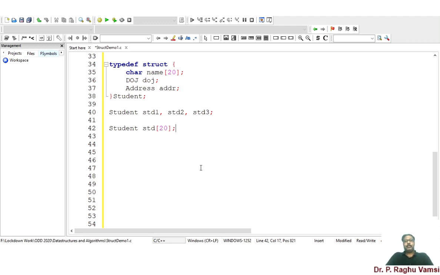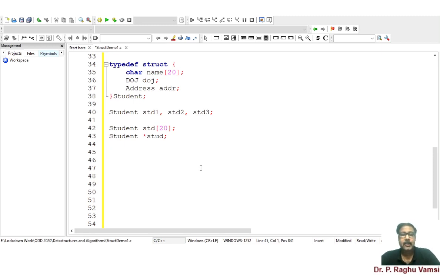One more thing, we have seen pointers in the last video, we may also use student star stud. Now I may use dynamic memory allocation for creating as many structures as we want. For that, I can create the dynamic memory, allot the values to it, and retrieve the values from the memory.